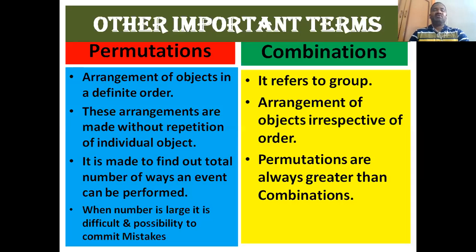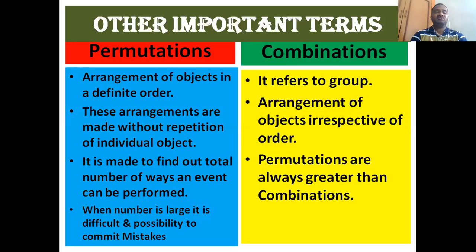Simply said, if in a sentence or a phrase, the words arrangement and order are seen, simply attribute it to a problem of permutation. So when certain things are given, to arrange them, or arrangement of such objects in a definite order, is called permutation. These arrangements are made without repetition of individual objects.